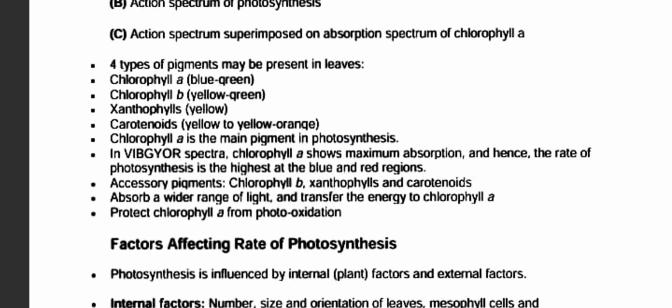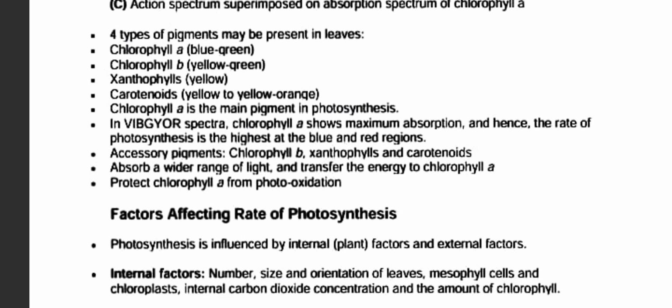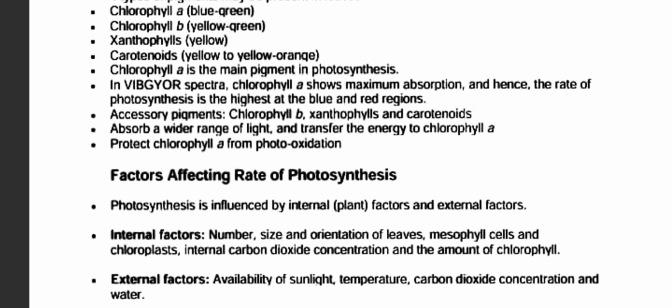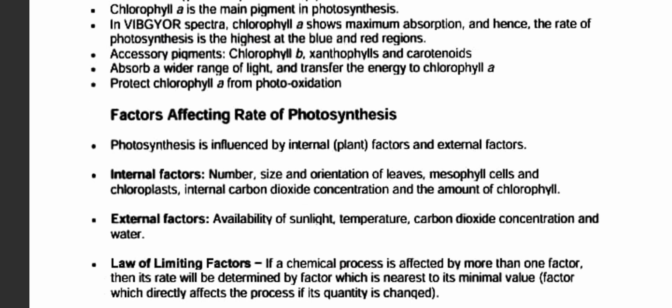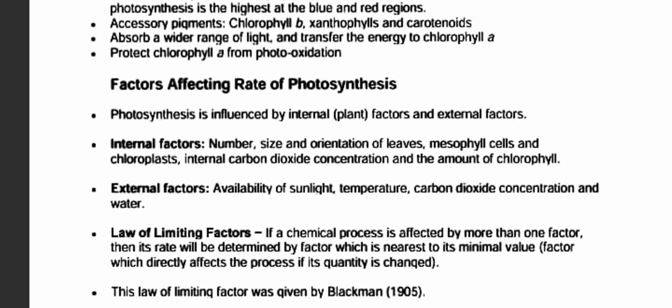In the VIBGYOR spectrum, chlorophyll shows the maximum absorption, hence the rate of photosynthesis is highest in the blue and red regions. Chlorophyll B, xanthophylls and carotenoids absorb a wider range of light, transferring the energy to chlorophyll. They also protect chlorophyll from photooxidation, which would affect photosynthesis.